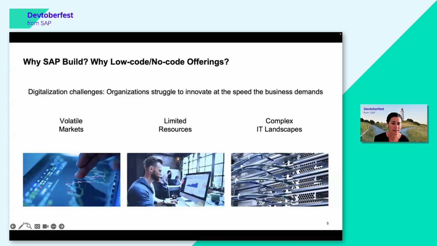Another topic is the complex IT landscape. So the enterprises all need to make sure that applications and IT assets can be managed effectively and delivered as quickly as possible. And this means that everybody's trying to make the most of their IT investments, while innovating does remain a challenge, so to say. So as mentioned, low-code, no-code tools can, to a certain degree, counteract these challenges. They can enable more people in organizations to create enterprise software and help them navigate these agile and high-pressure times.